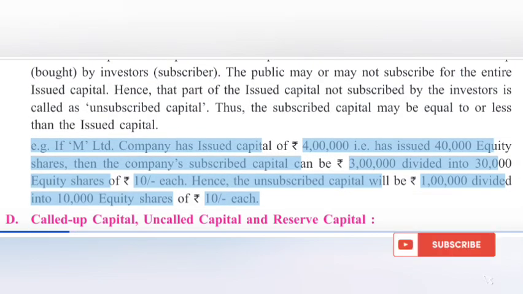E.g., if M. Limited company has issued capital of 400,000 i.e. has issued 40,000 equity shares, then the company's subscribed capital can be 300,000 divided into 30,000 equity shares of 10 each. Hence, the unsubscribed capital will be 100,000 divided into 10,000 equity shares of 10 each.